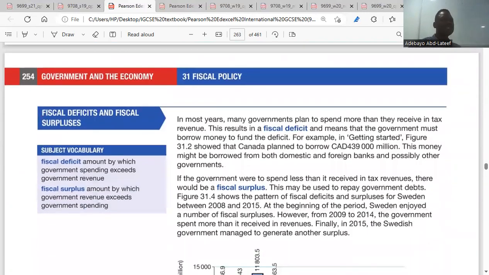So we go to fiscal deficit and fiscal surpluses. In most years, when the government plans to spend more than it receives in tax revenue, the result is a fiscal deficit. If revenue from taxes is more than expenditure, it is a fiscal surplus. But if government spending is more than the revenue it makes from taxes, it's a fiscal deficit. Is it clear?